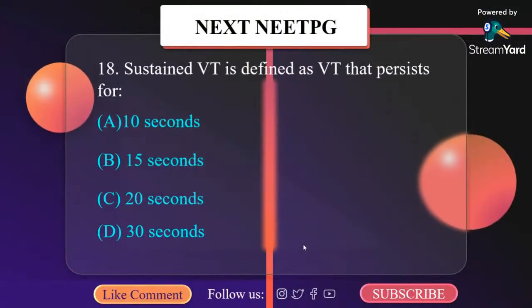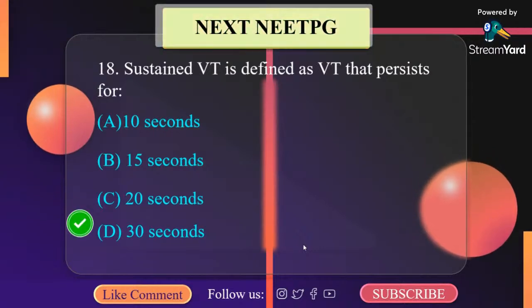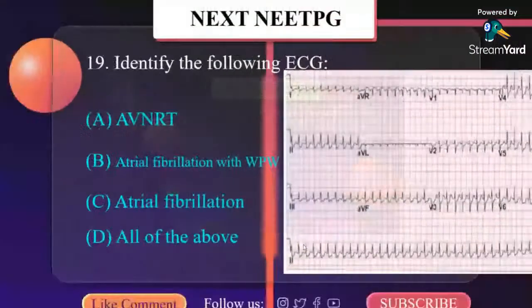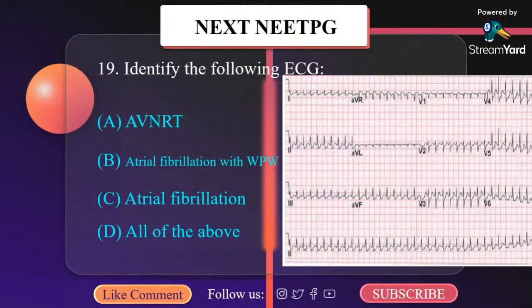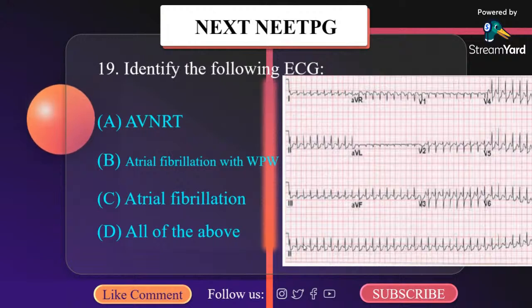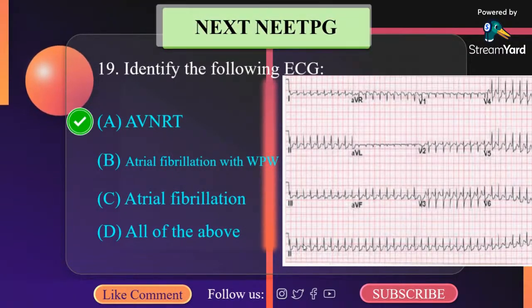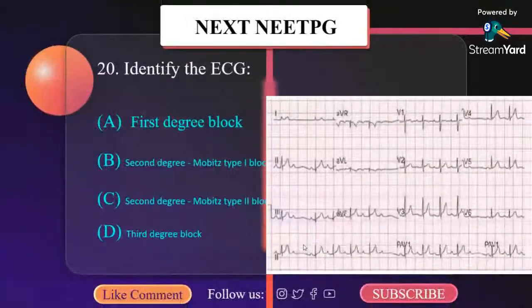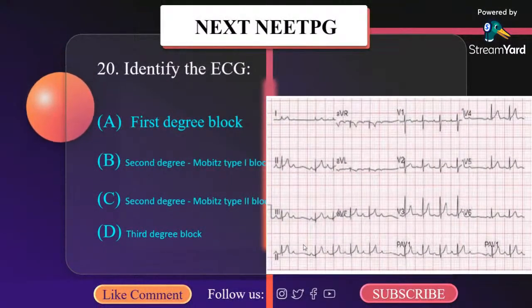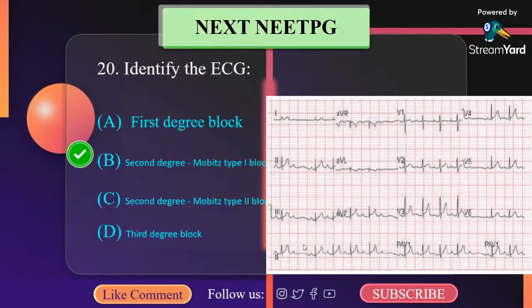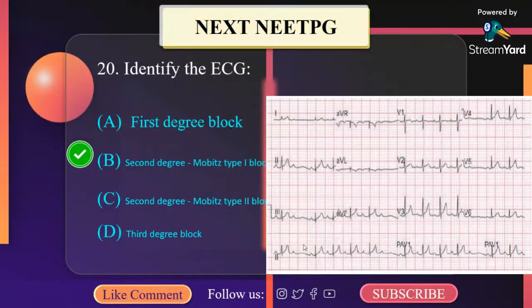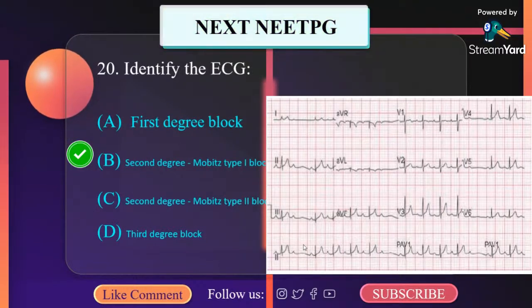Sustained VT is defined as VT that persists beyond 30 seconds. Identify the following ECG. AVNRT, atrial fibrillation with WPW, C. Atrial fibrillation. It is AVNRT. Well, this is second degree Mobitz type 1 block. Please comment in the comment box.